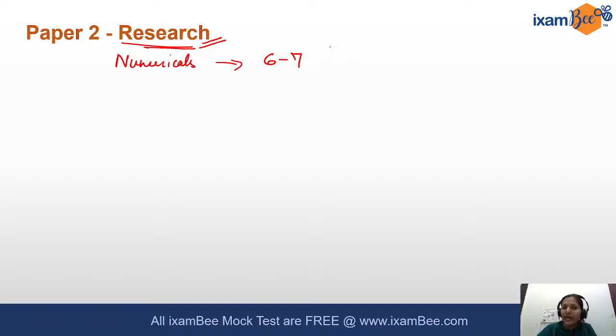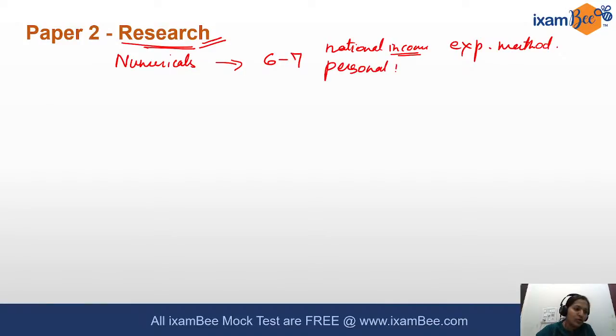There were 2 questions related to national income. There was one on the calculation of national income using the expenditure method. You were given I, G, X, right? That is the equation we have for the calculation of national income. All those figures were given and you had to calculate the national income. Then there was also a question for the calculation of personal income. So what is personal income? I hope you can write in the comments box the relation between income and personal income. What's the difference? Okay, so that was there.